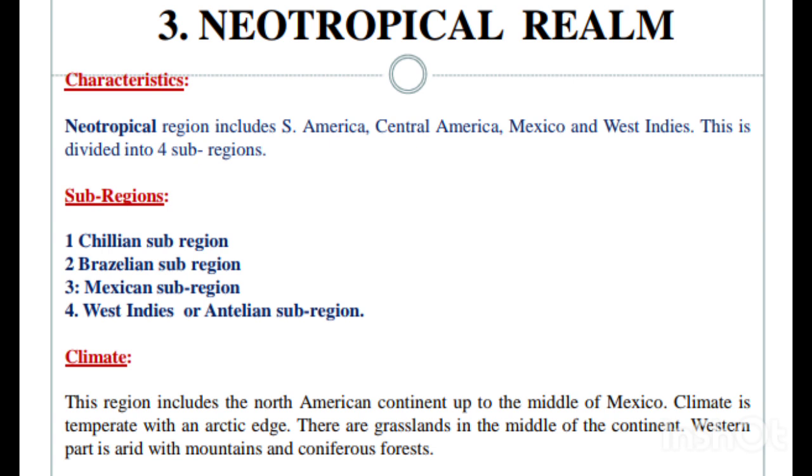Now if we talk about the physical and climatic features, in this Neotropical realm tropical conditions are present except in the southern part of South America. In the south direction there is a southern temperate zone in South America. There are luxuriant forests and complete absence of forest in the south temperate zone, and extensive evergreen forests are found in these, and sub-deserts in West South America.